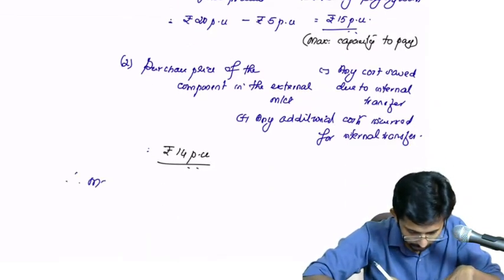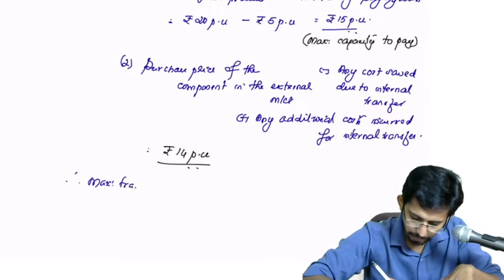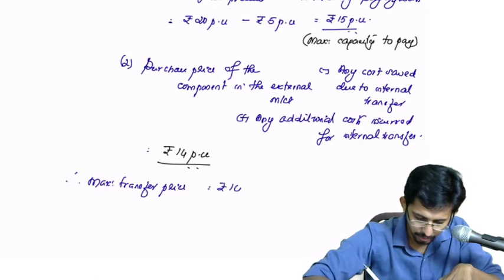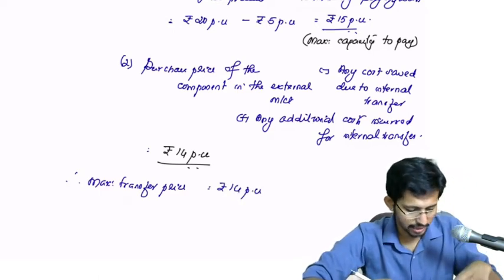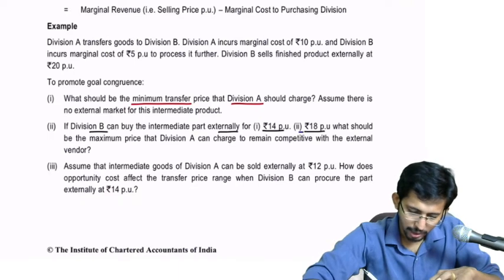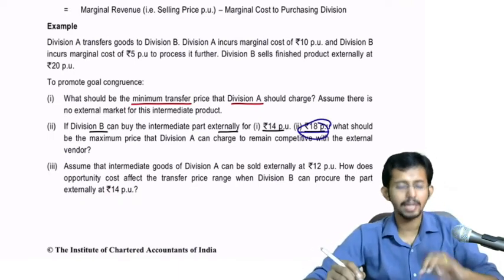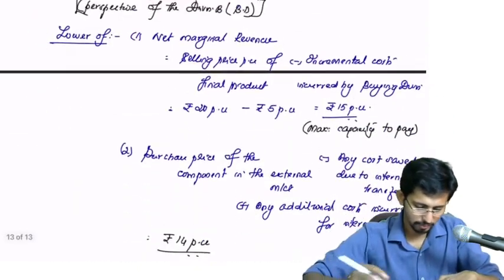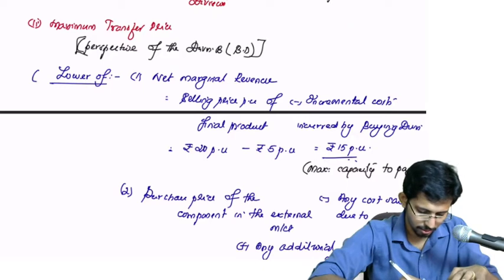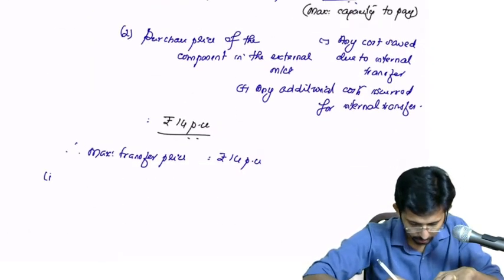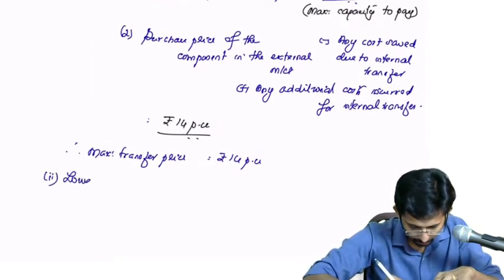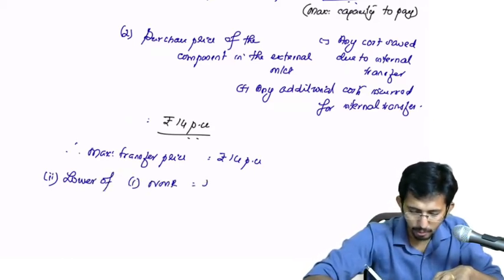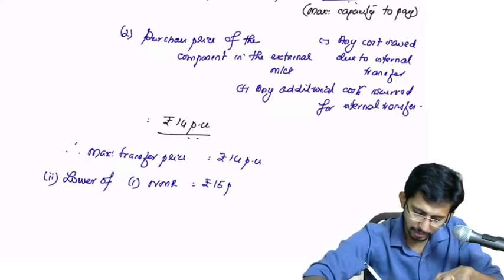Therefore, the maximum transfer price is equal to rupees 14 per unit. This is the first scenario. Then there is one more scenario. What if the purchase price is 18 per unit? Okay, so the formula is: 1, then 2, the lower of 1, NMR. NMR we have already computed, net marginal revenue, that is 15 per unit.